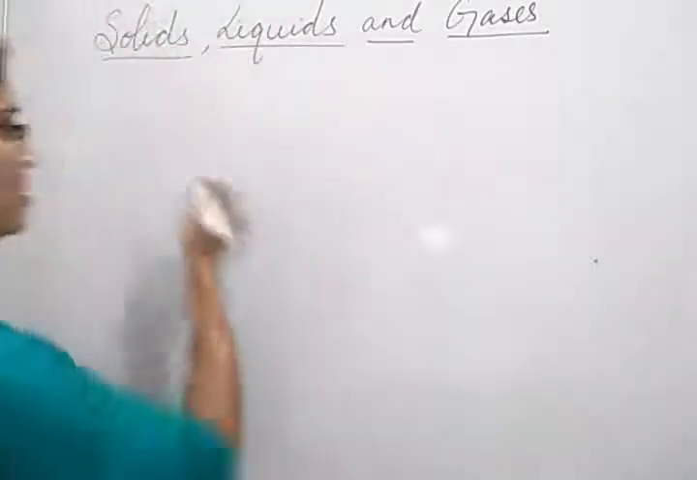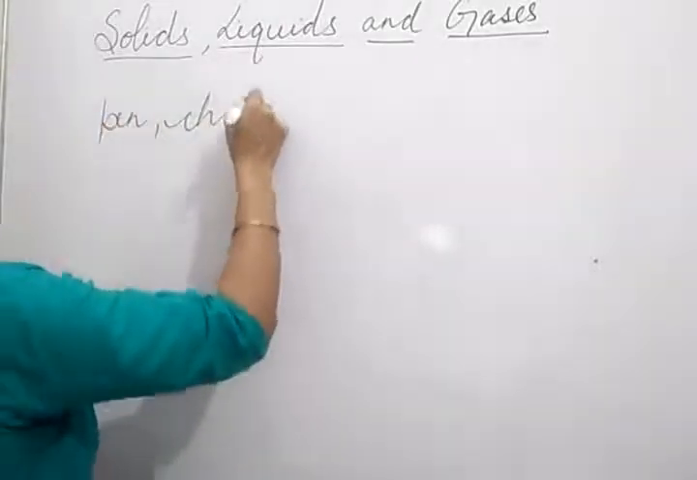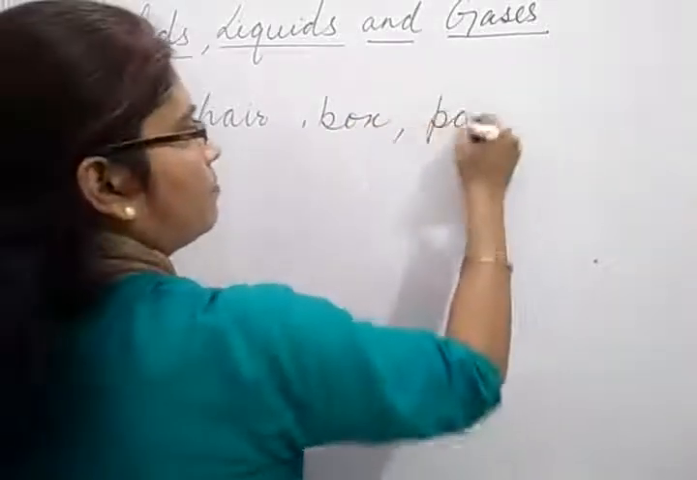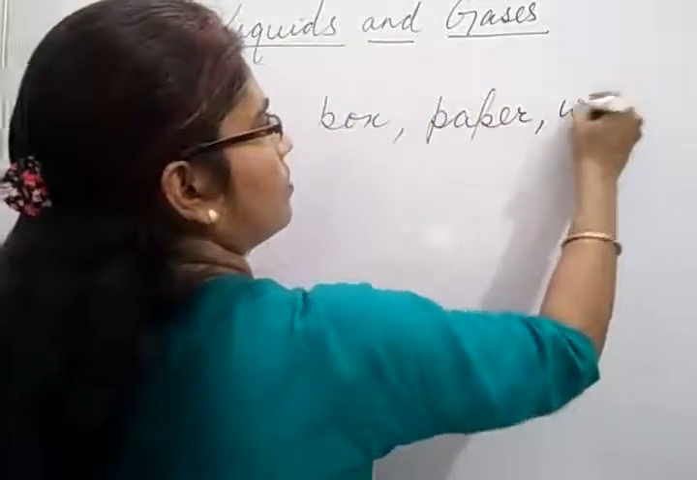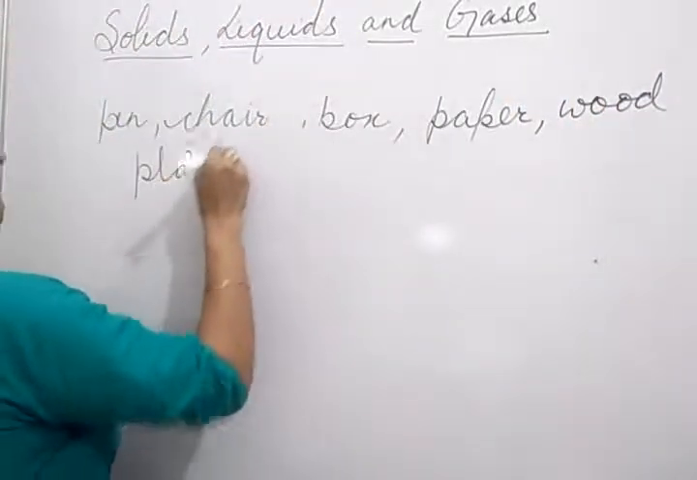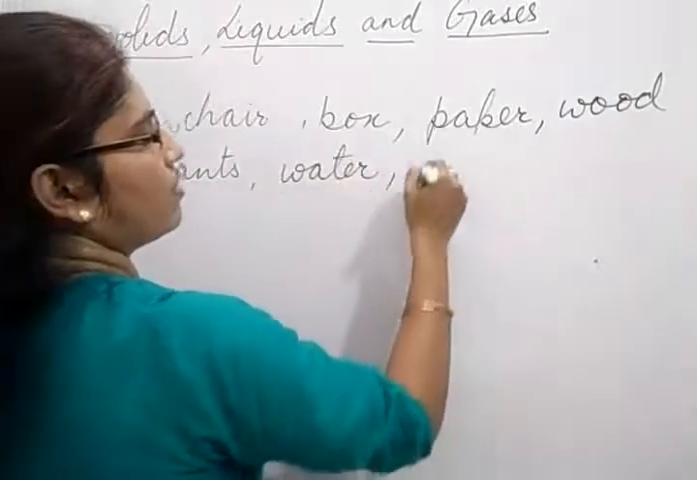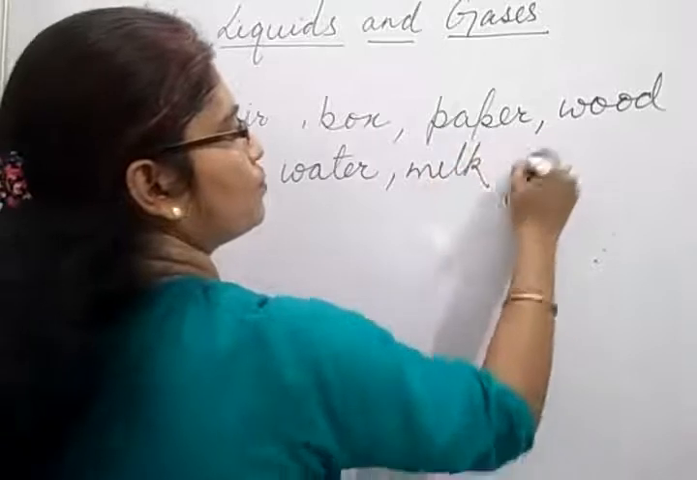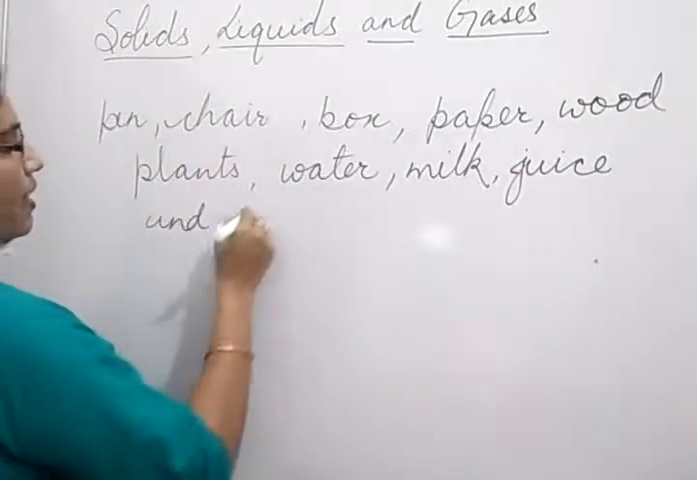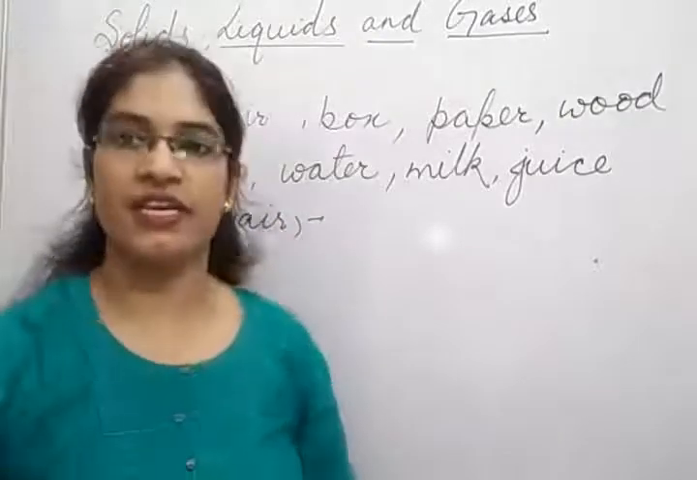Which things are present? Pen, chair, box, paper, wood, plants, water, milk, juice, and air. And you know very well that air is a mixture of many gases.